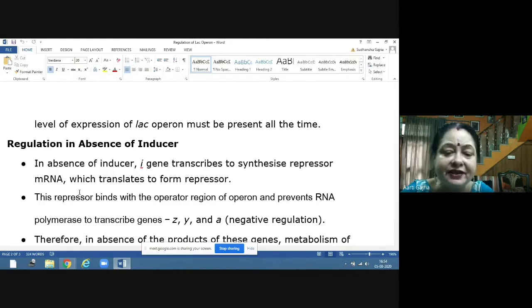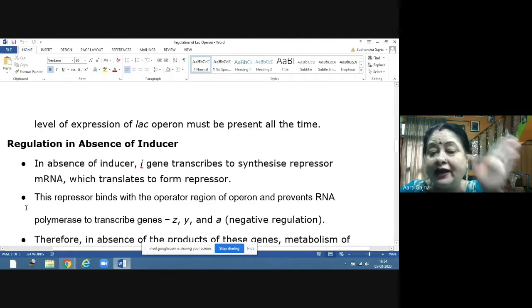So this repressor binds with the operator region of operon and prevents the RNA polymerase to transcribe genes Z, Y, and A. So this is negative regulation because they are stopping it.